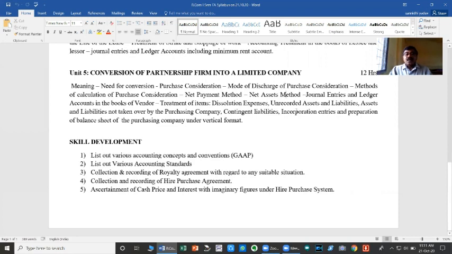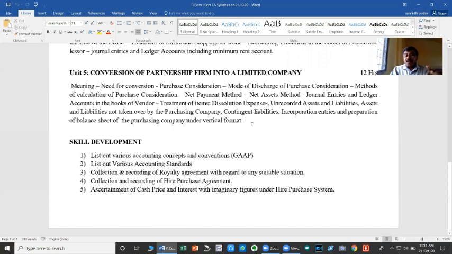After the calculation, you have to learn the accounting procedure in the books of both the selling partnership firm and the purchasing company. That is, journal entries and ledger accounts in the books of vendor and also in the books of purchaser. The vendor is the partnership firm and the purchaser is the company. Here we are going to learn dissolution expenses, unrecorded assets and liabilities, assets and liabilities not taken over by the purchasing company, contingent liabilities, incorporation entries, and preparation of balance sheet in the books of the purchasing company under vertical format.